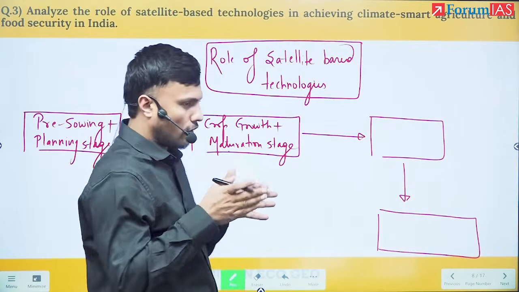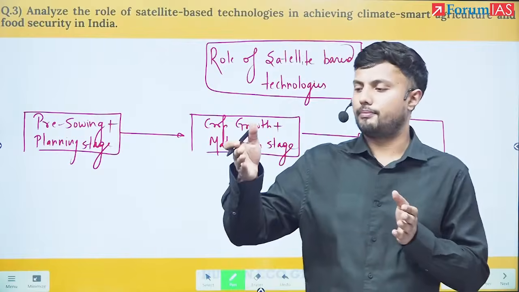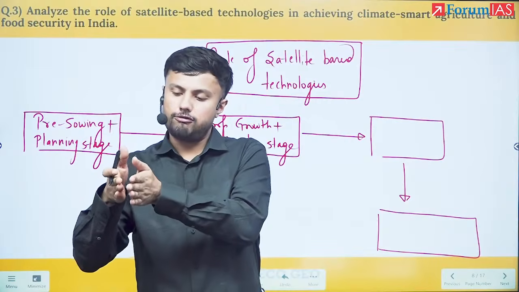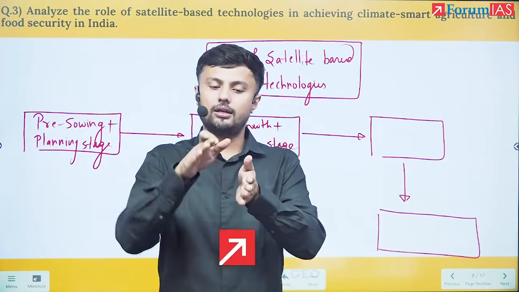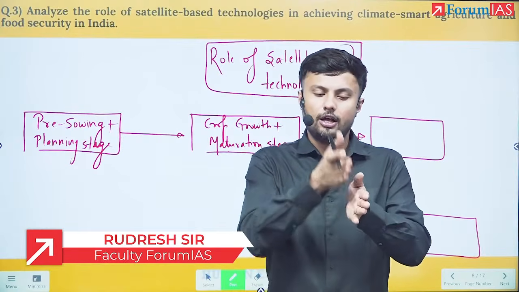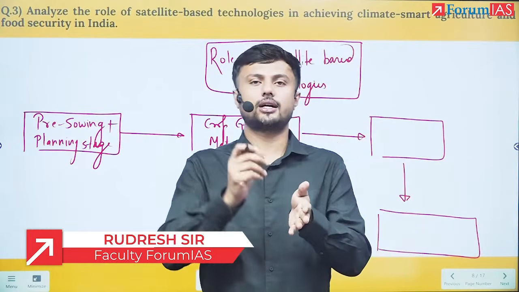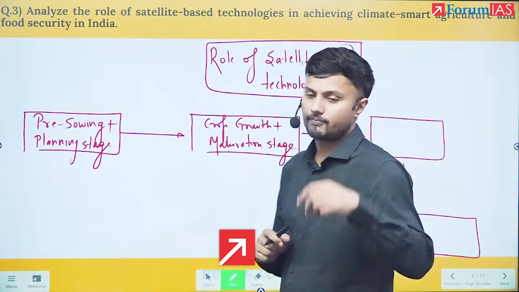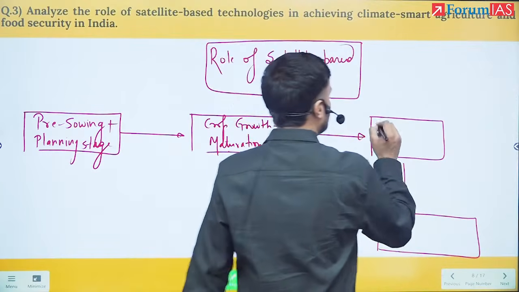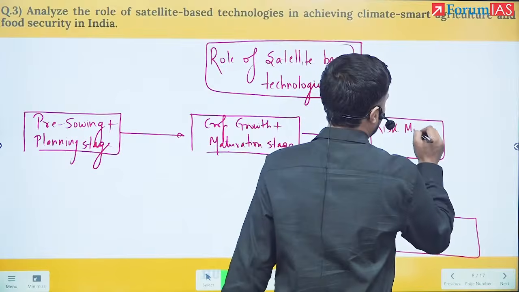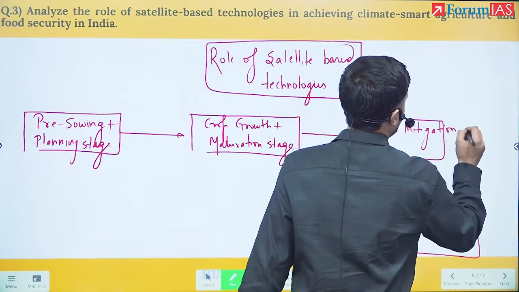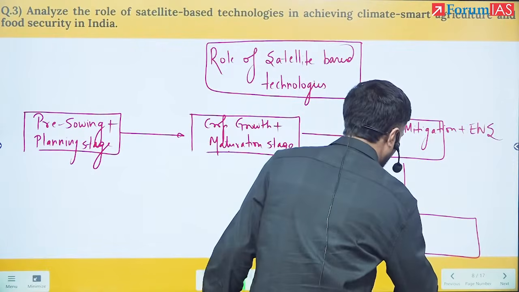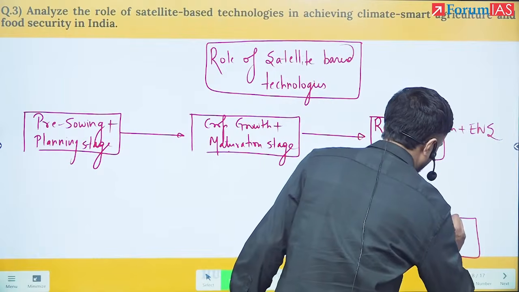Once we have seen crop growth, can I say that the stage before sowing the crop is done, the crop has been sown, now the crop is growing, and then the time to harvest will come. Before harvesting, making sure the crop does not get spoiled is also a very important mechanism for us. So that is what we call the risk mitigation stage. Risk mitigation plus early warning system stage. And finally here is post harvest plus market linkage.